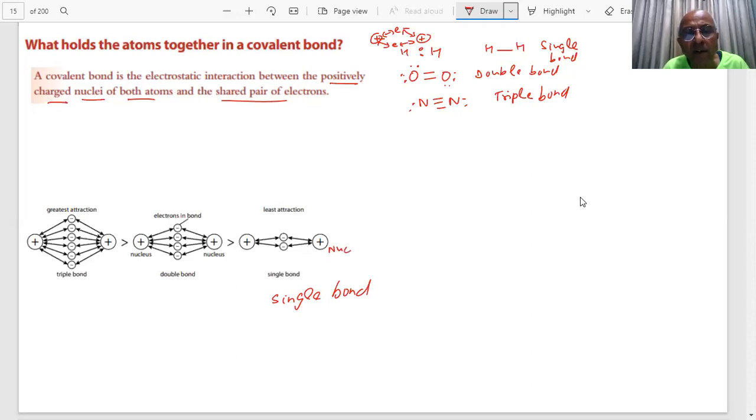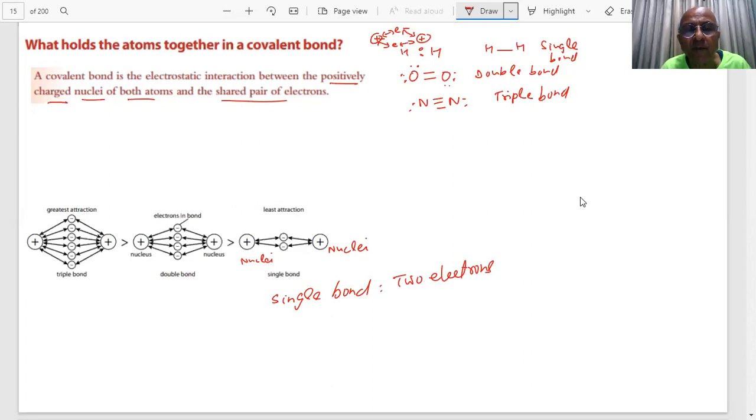How many electrons are being shared? For a single covalent bond, there are 2 electrons, under the attraction of the 2 nuclei.